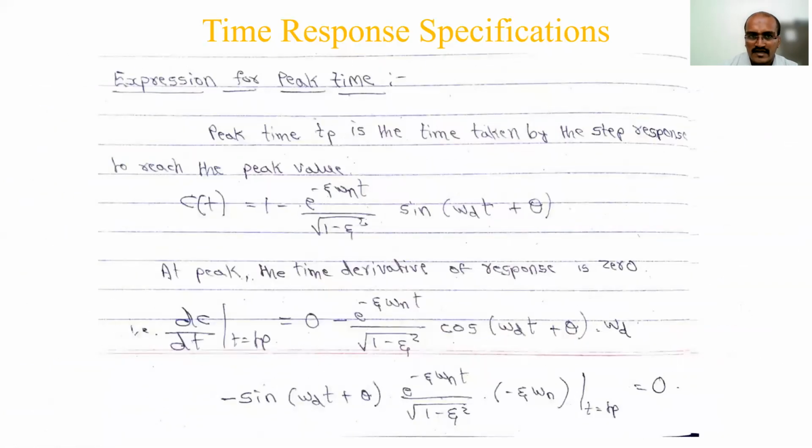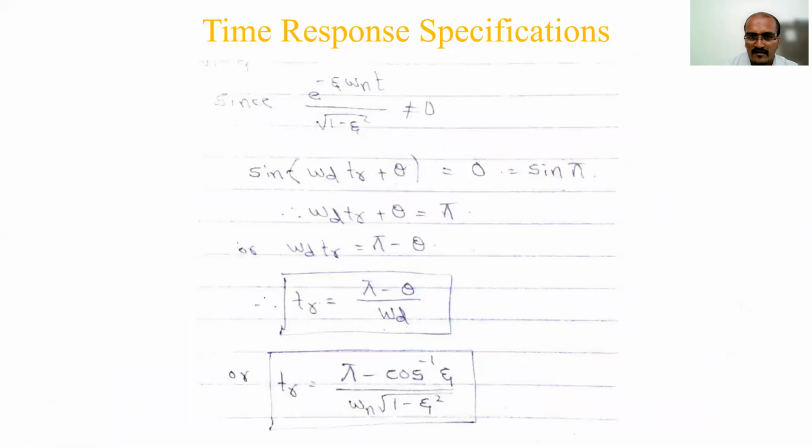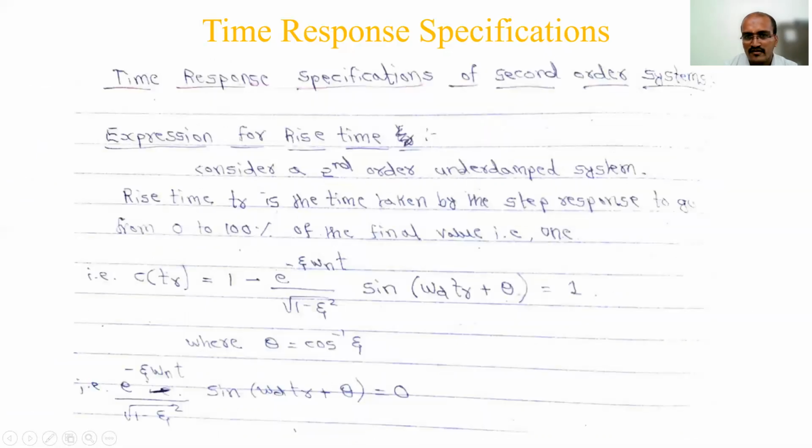Next, we have the rise time. The rise time value is pi minus theta by omega d. Theta is cos inverse zeta, and omega d is omega n square root of 1 minus zeta square. These are the values we will be taking in the problems we are solving.